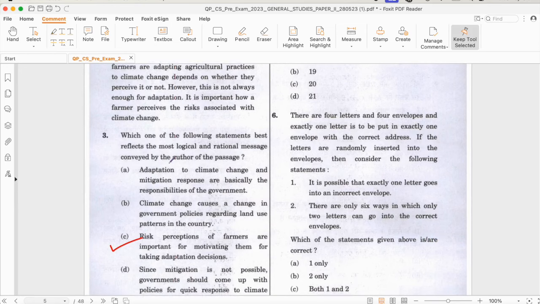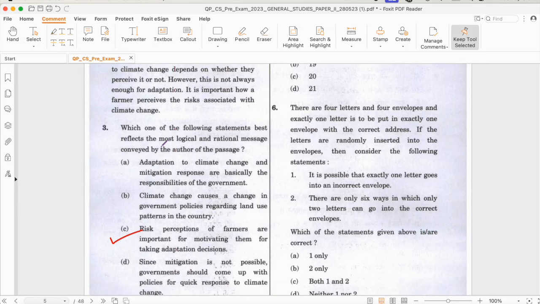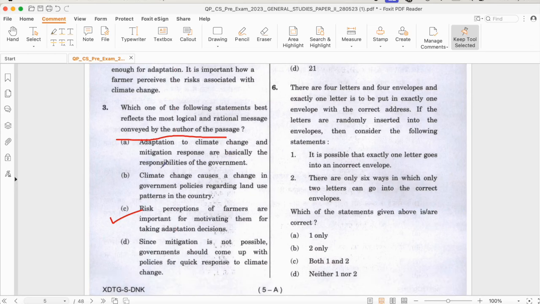Which one of the following statements best reflect the most logical and rational message conveyed by the author of the passage? Okay, the first option is: adaptation to climate change and mitigation responses are basically the responsibilities of the government. This is so wrong. Any policy, any initiative, anything which is concerning the society is not only the responsibility of the government. This cannot be right.